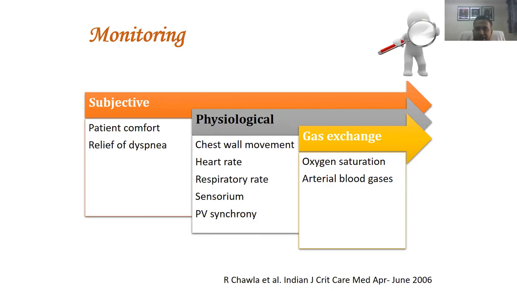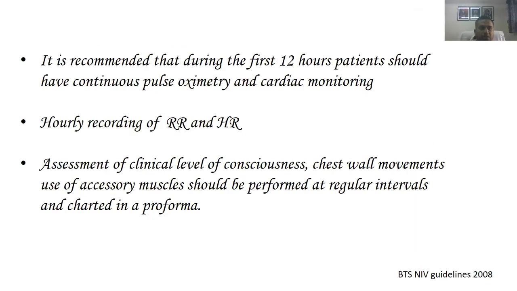And gas exchange monitoring depends on the oxygen saturation and the arterial blood gases. So it is recommended that during the first 12 hours, the patient should have continuous pulse oximetry and cardiac monitoring. This is an acute setting. Hourly recording of respiratory rate and heart rate should be done. Assessment of clinical level of consciousness, chest wall movements, and use of accessory muscles should be performed at regular intervals and charted in a proforma.